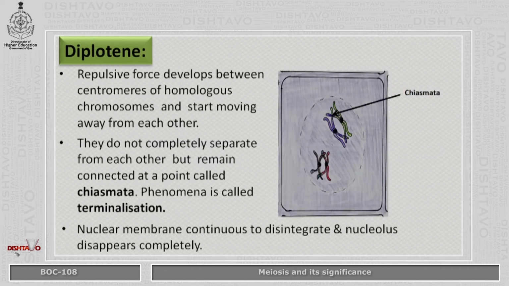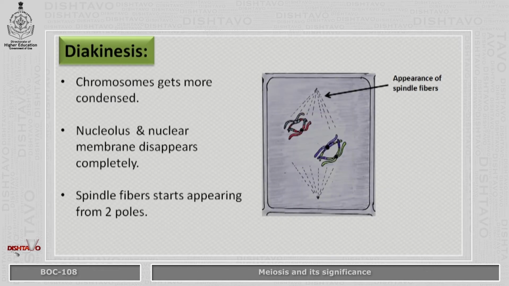In the next phase, that is diplotene, repulsive force develops between centromeres of homologous chromosomes and they start moving away from each other. They do not completely separate from each other but remain connected at points called chiasmata. This phenomenon is called terminalization. At the end, nuclear membrane continues to disintegrate and nucleolus disappears completely. The last phase of prophase 1 is diakinesis. In this, chromosomes get more condensed, nucleolus and nuclear membrane disappear completely and spindle fibers begin to appear from both the poles.